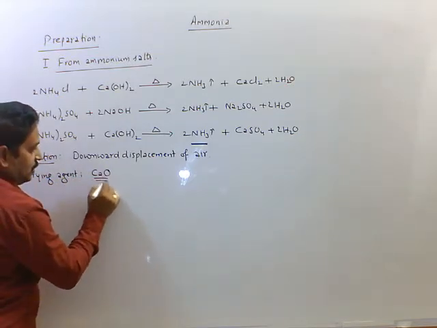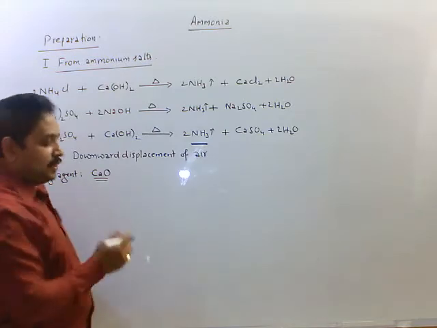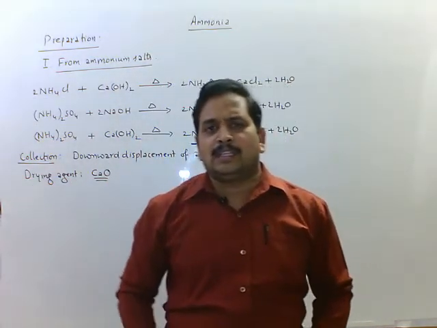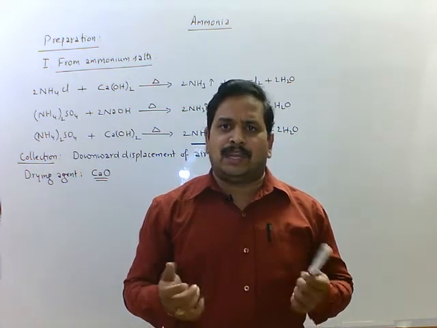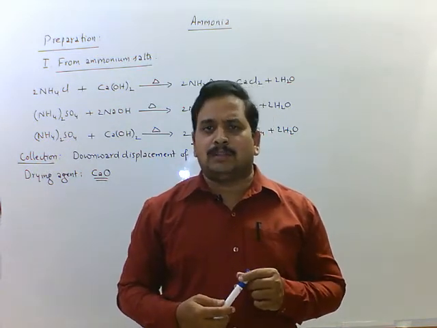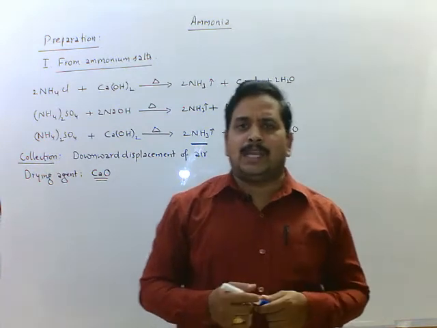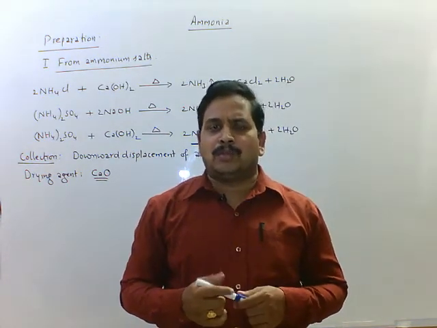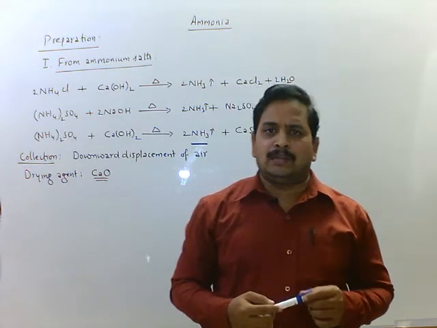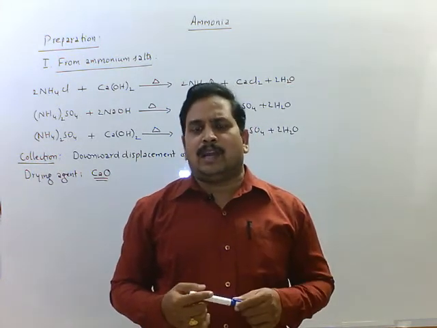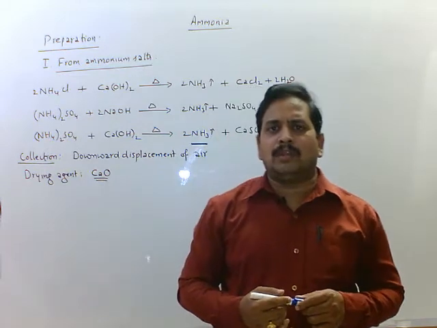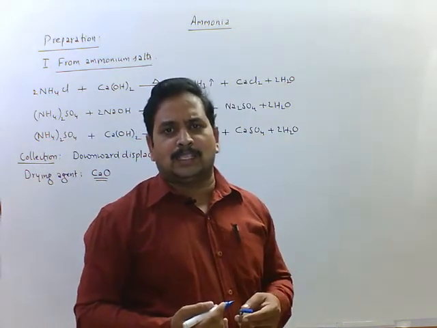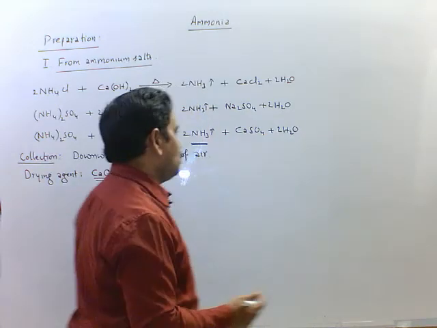calcium oxide. Why? Because quicklime is basic in nature, and ammonia is weakly basic in nature. That's why ammonia does not react with quicklime. Hence the drying agent we are using is quicklime. We should not use sulfuric acid, phosphorus pentoxide and also anhydrous calcium chloride. Why? Because those react with ammonia gas forming respective compounds.